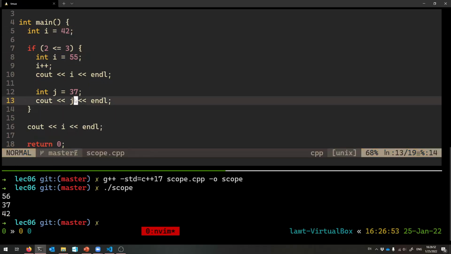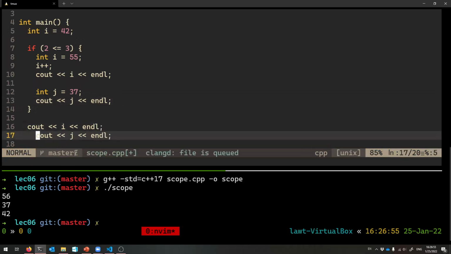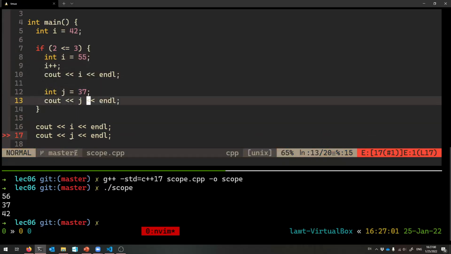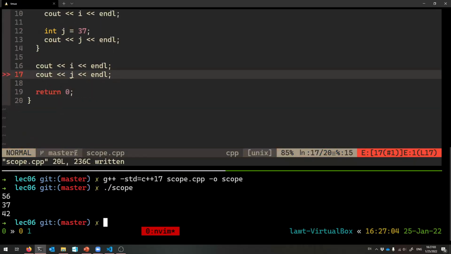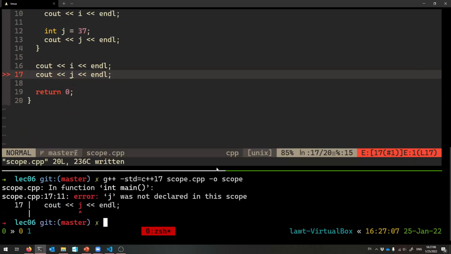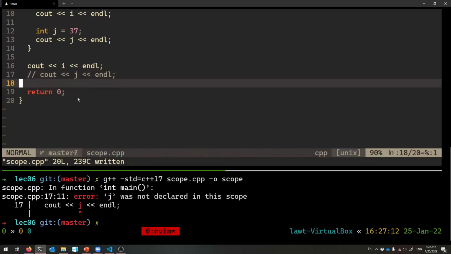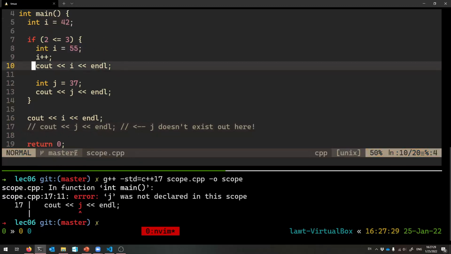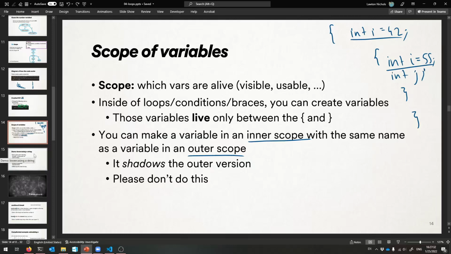problem. Another thing I can't do right here is print J. J doesn't exist outside of these curly braces, right? That's the wrong scope. It does not exist out here, so I won't even be able to compile. It's like J is not declared in this scope. Oh man. It's almost like these words I'm telling you, other people use them. So that is scope in a nutshell. Hopefully that makes enough sense. So J doesn't exist here. So sad. So that is scoping. Just try to never do this. That's just going to cause you pain down the road, okay?